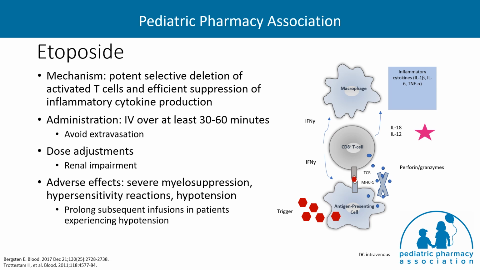Etoposide does require dose modifications in the setting of renal impairment, and although etoposide is myelosuppressive, cytopenias and liver disease do not require a dose reduction. So no dose reduction for isolated hyperbilirubinemia or elevated transaminases. And these are not contraindications for initiation of treatment, as these usually will improve with the treatment of HLH.